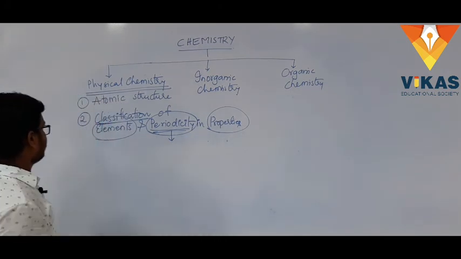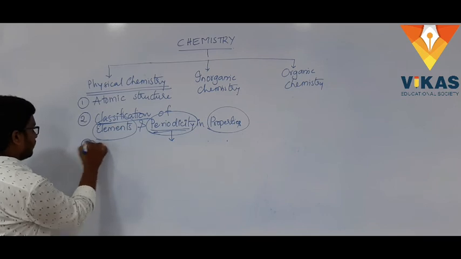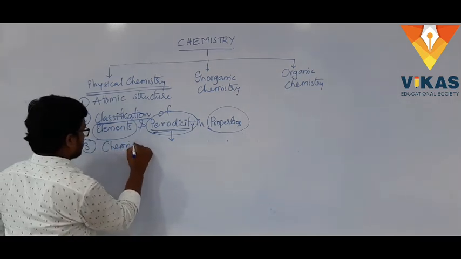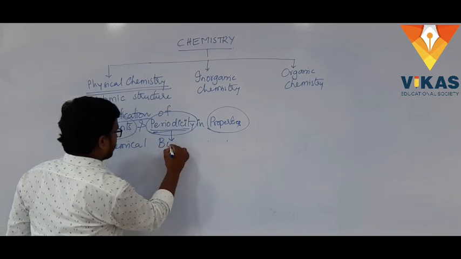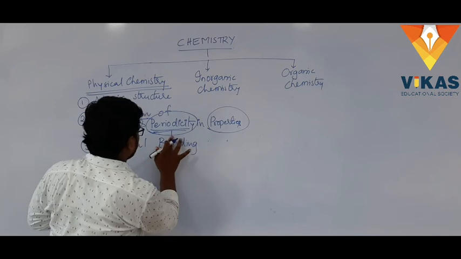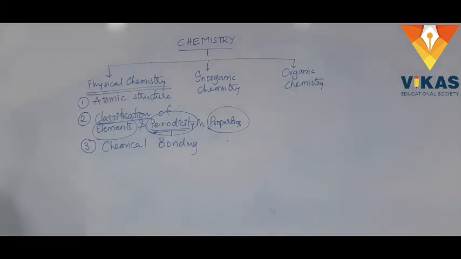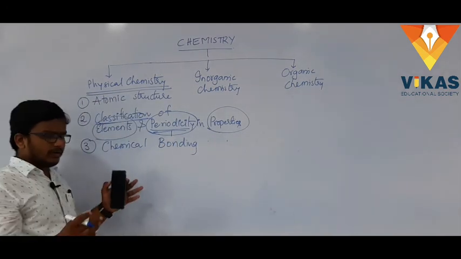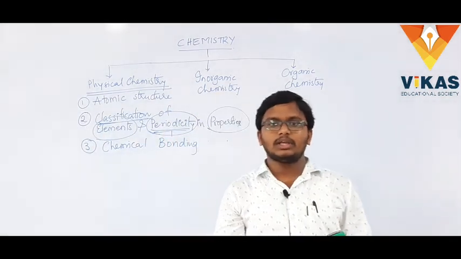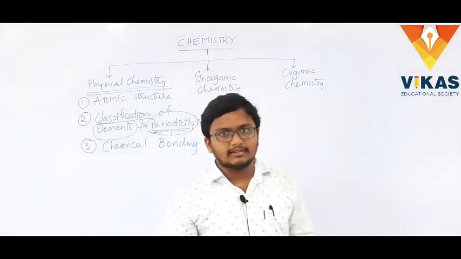The third one, chemical bonding. I think you have learned a little bit. You have some idea regarding chemical bonding from the previous classes.